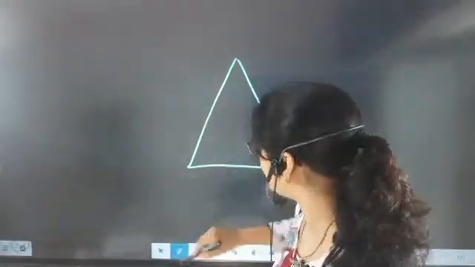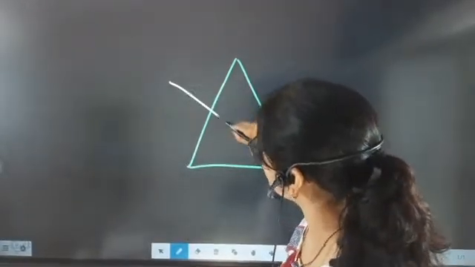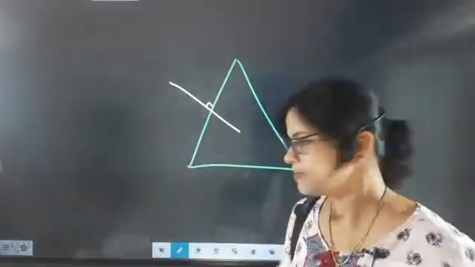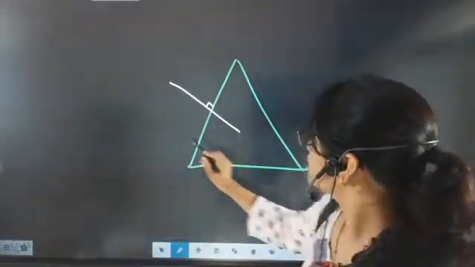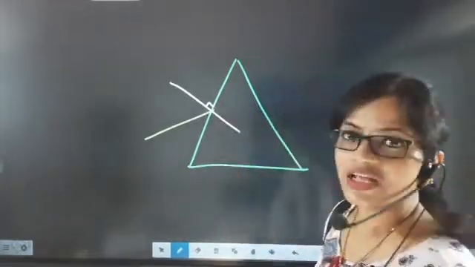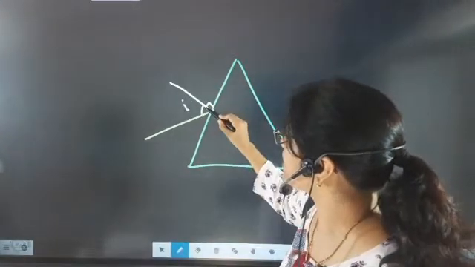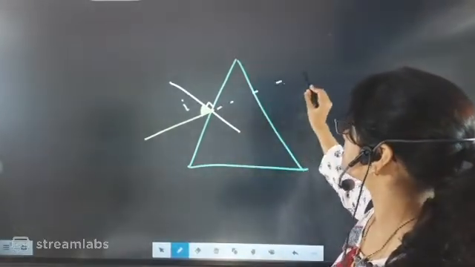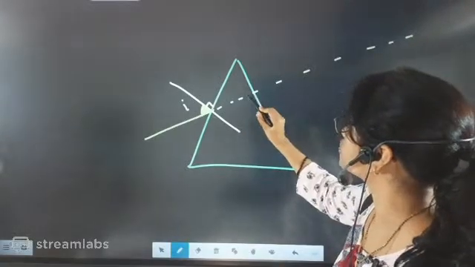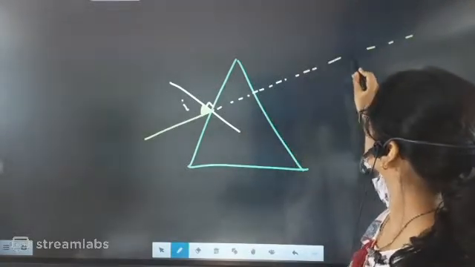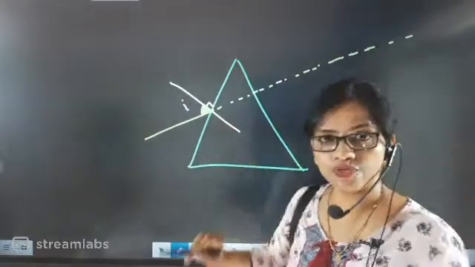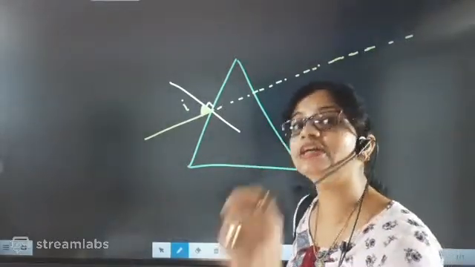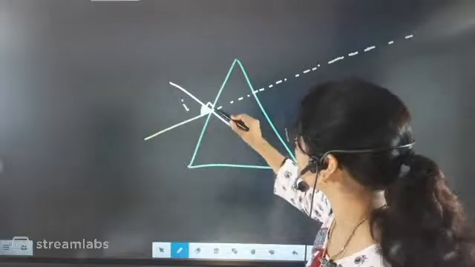Now this was the normal we have drawn, beta. We learned first thing that normal is perpendicular. Now we allowed light to enter. So this is the light ray which is entering. So when the light ray is entering, it is making the incident angle. Come on, till here we have understood. Now it was supposed to go like this. It was supposed to follow this path only. But the light didn't follow that path. Due to optical density, the light bent towards the normal.